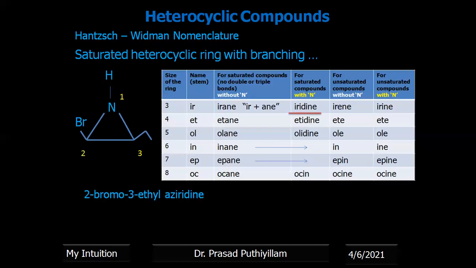This one again, the least priority should be given to the heteroatom. Then the substituents are bromine as well as ethyl group. So in alphabetical order, bromine should get the lowest number, therefore it is 2-bromo-3-ethyl aziridine.